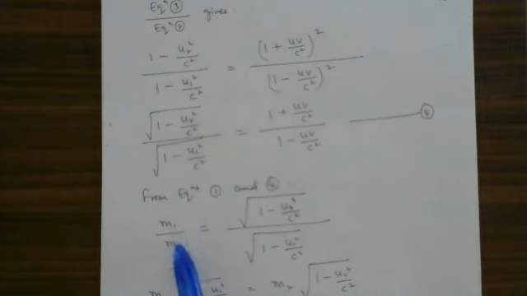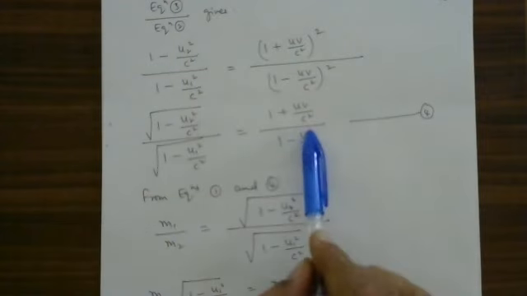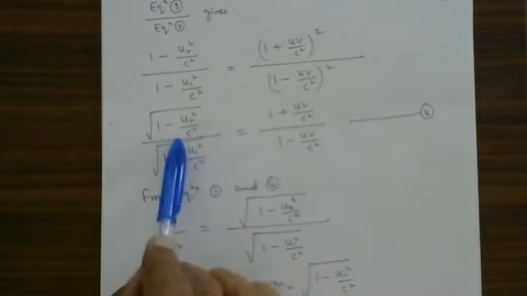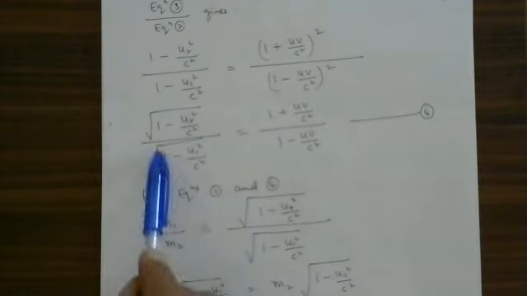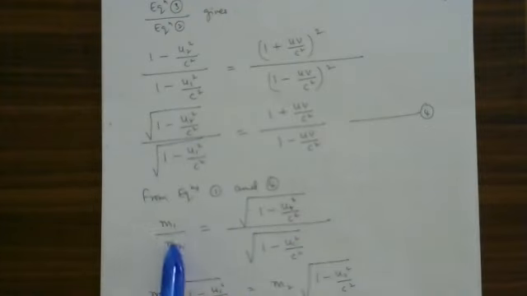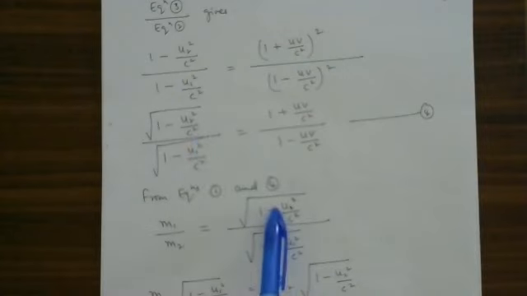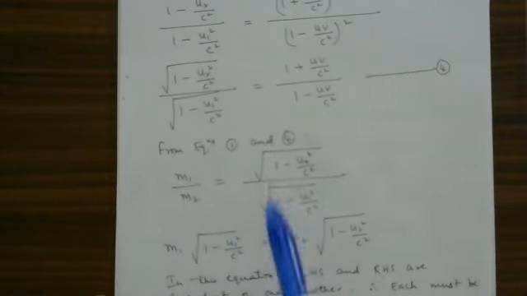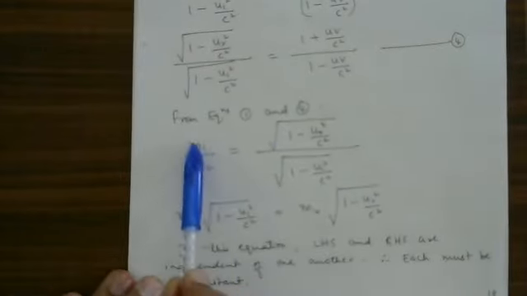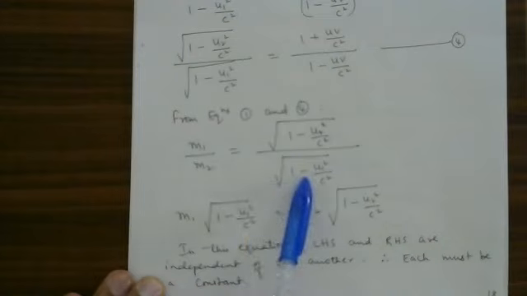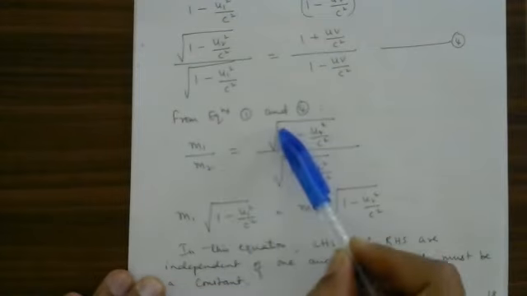Equation number 1 says that m1 by m2 is equal to this. According to equation number 4, this is equal to this. Therefore, I have written m1 by m2 is equal to this. Cross multiply. m1 into this is equal to m2 into this. m1 multiplied by this, m2 multiplied by this.